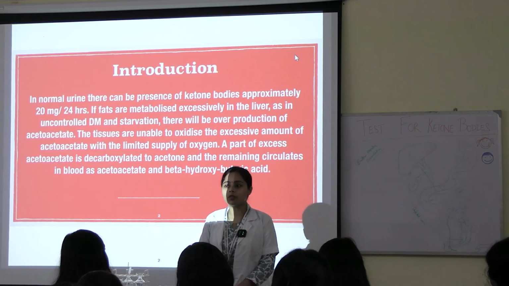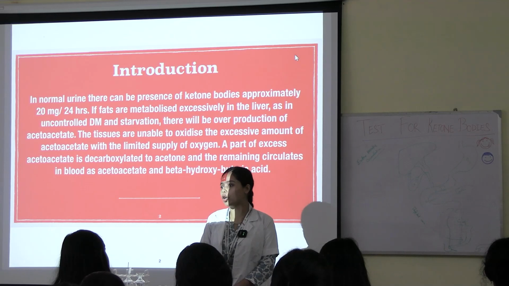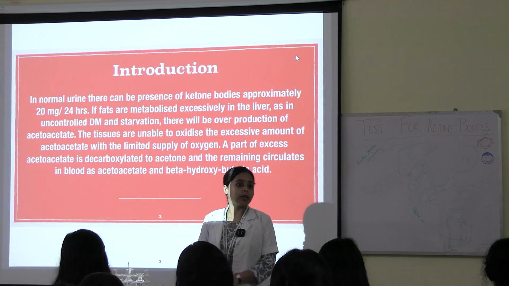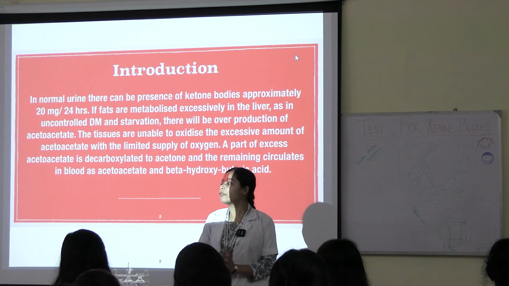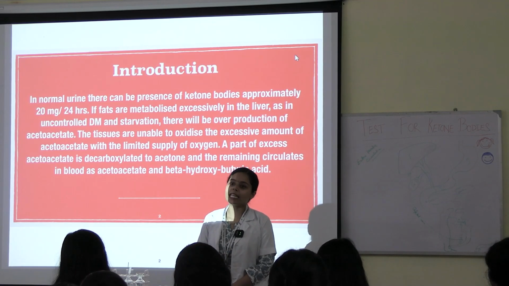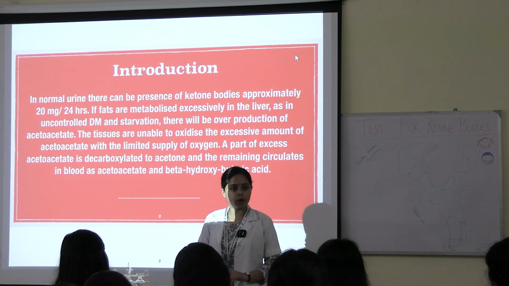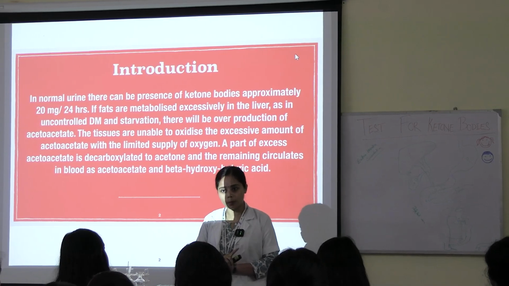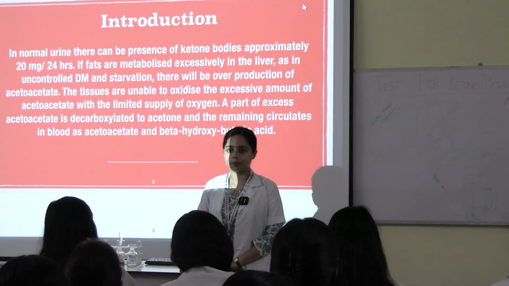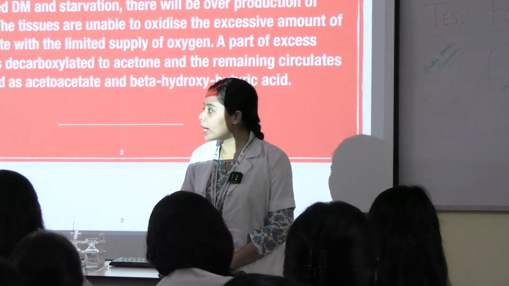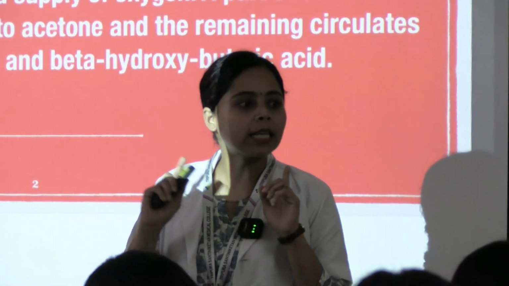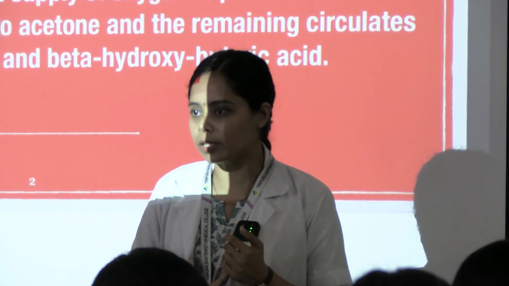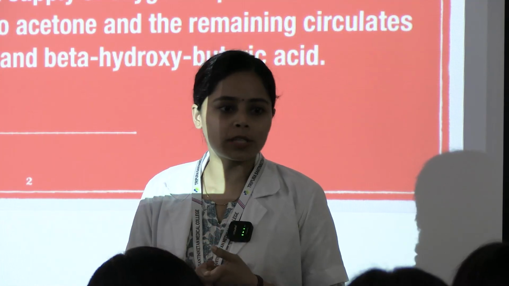So what happens during starvation? You are not eating anything, right? But your body requires energy for working. So the stored fat from our body is getting metabolized, and as a byproduct we are having ketone bodies in the body as well as in the urine. Now, we have a limited supply of oxygen in our body, so all the acetoacetate will not be decarboxylated.